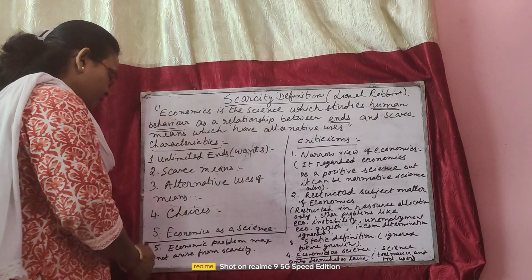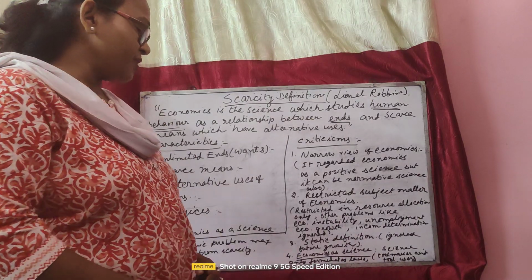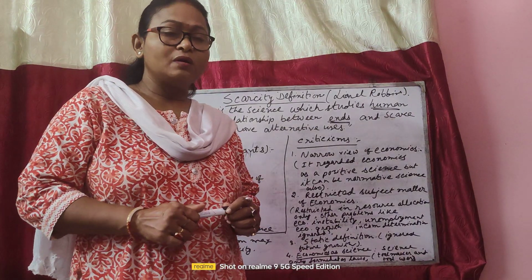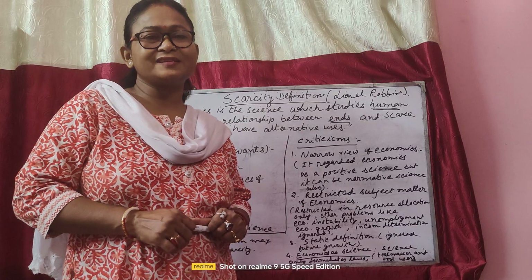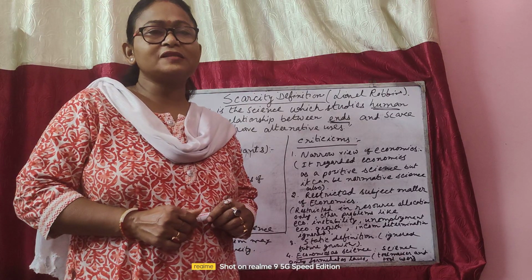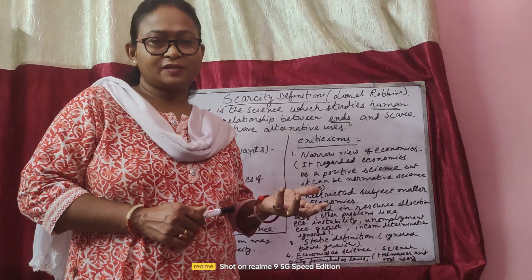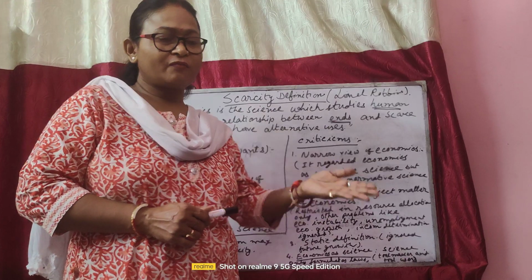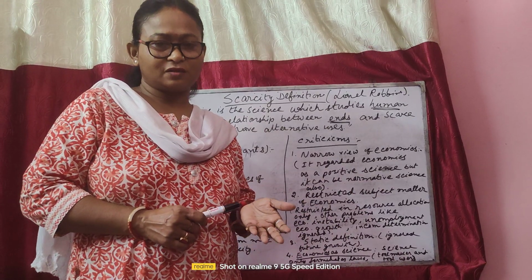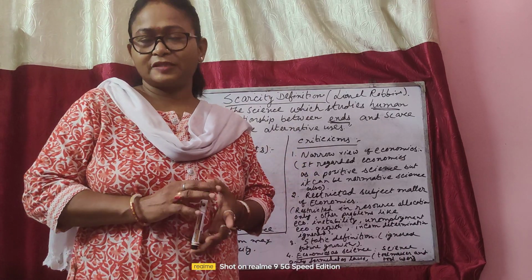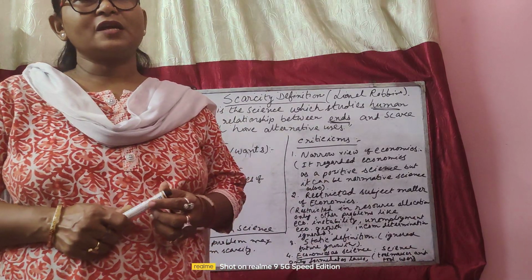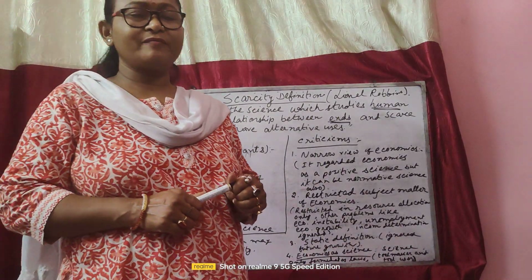Then the last property or characteristic: economics as a science. Now Robbins has regarded economics as a science. As you know, science means there are some laws, and here also in economics, as we will see in further studies, different laws have been formulated.